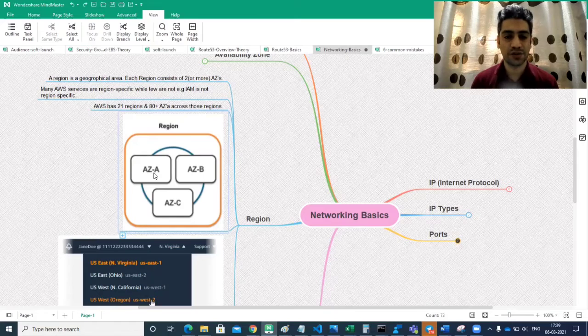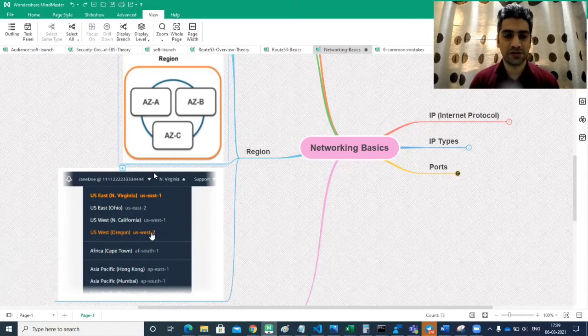There are also reserved instances where you pay for a 1 year or 3 year contract, and you will be charged less. So you can build many scalable and fault tolerant structures at a reasonable cost, rather than what we used to incur in traditional IT. That is the concept of a region, where AWS is trying to bring maximum reliability to the infrastructure.